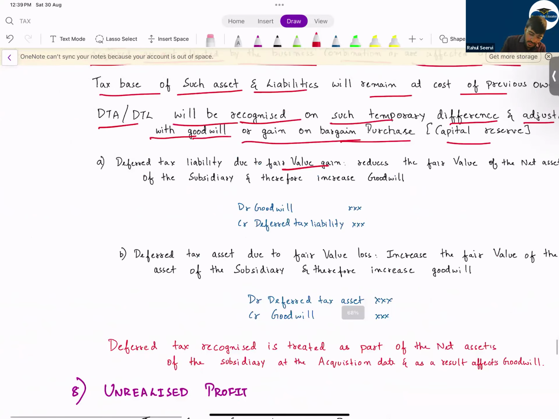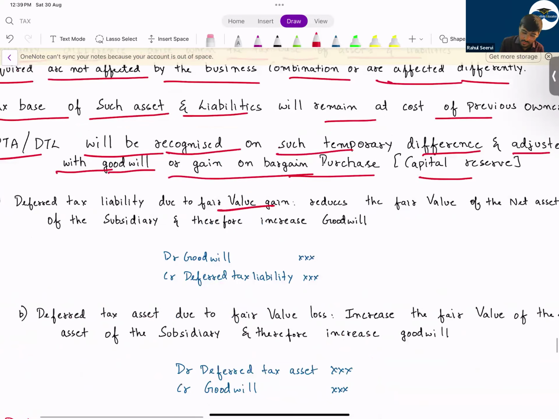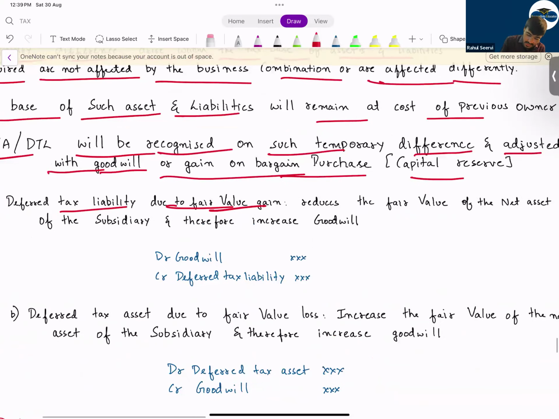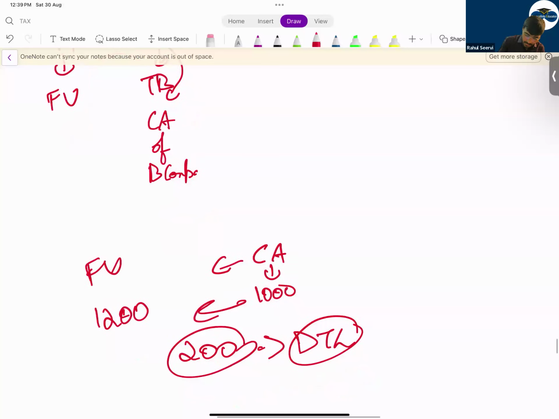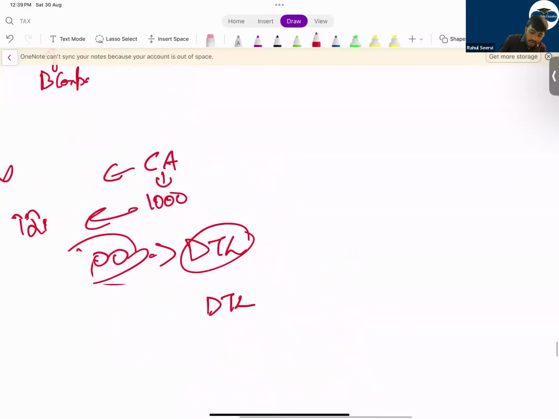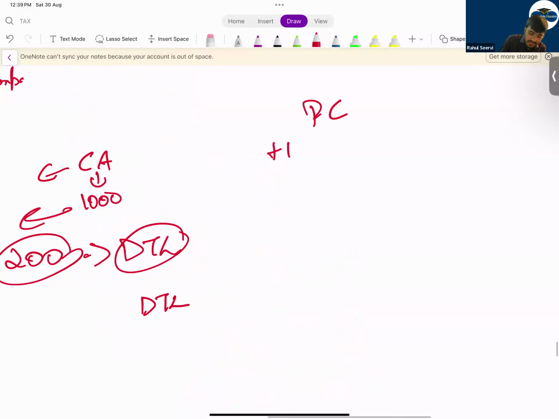See, a deferred tax liability due to fair value gain reduces the fair value of the net asset of the subsidiary and therefore increases the goodwill. So can I say this is a DTL? So what do you do? You record the purchase consideration plus fair value of the NCI. Then you record net assets at the acquisition date.